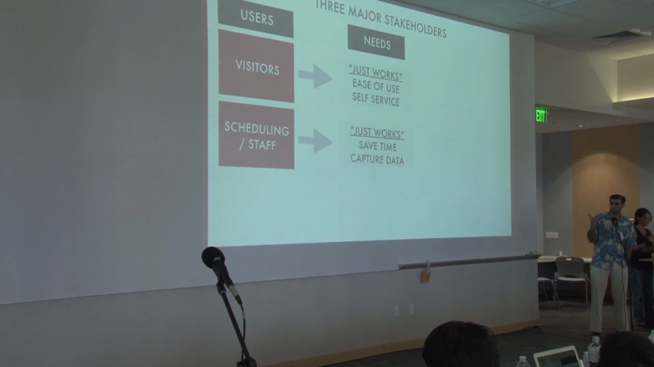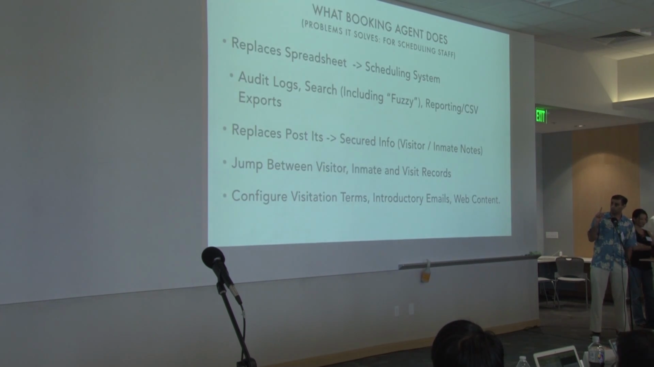The second stakeholder group is scheduling staff. They want it to just work, they want to save time and capture data. Next slide. So the major capabilities it has for them is to replace a spreadsheet with a scheduling system. We have audit logs, search, including fuzzy search. So if you type in Mike Evans, it finds Mike Evers, even though you mistyped it.